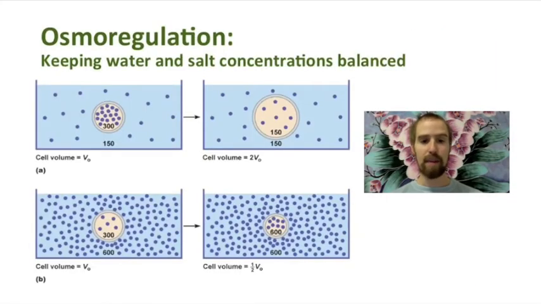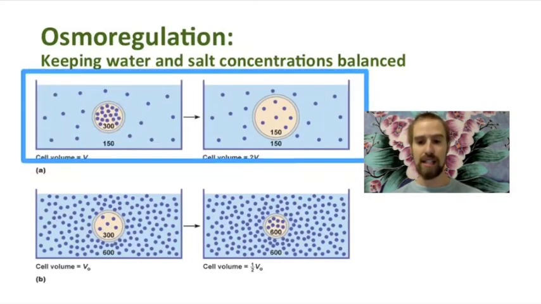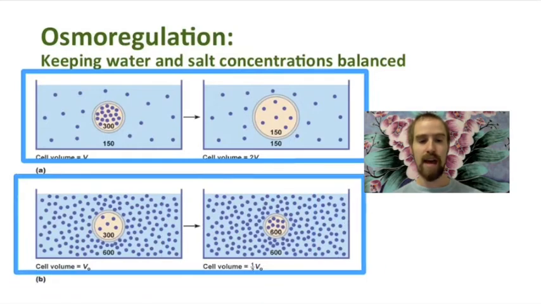This kind of thing happens in our bodies in regards to salt, and water moves into and out of our cells via osmosis, keeping the concentrations of salt and water balanced in and out of our cells. We call this osmoregulation. In these pictures, the small purple particles represent the salt. Since salt cannot pass through the cell membrane via diffusion, at least not very quickly, osmosis causes the net movement of water into the cell, in our first example, and out of the cell in our second example.